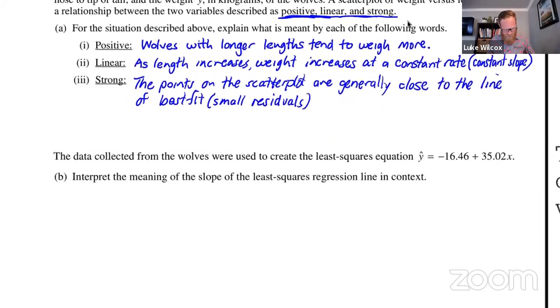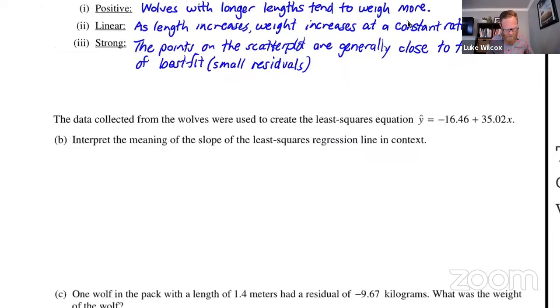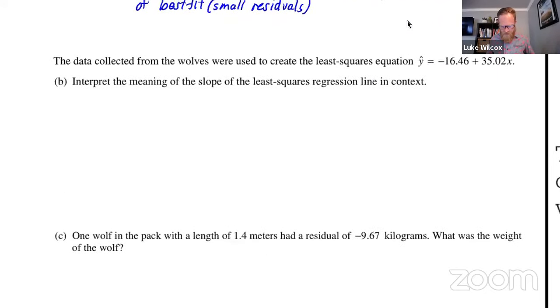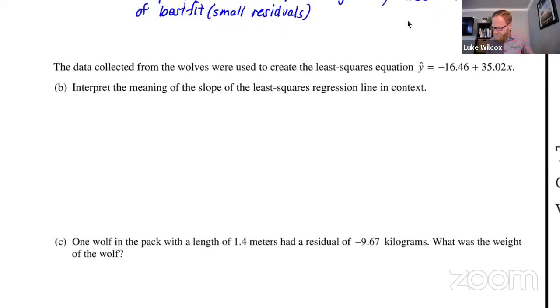Let's move on to part B. So the data collected from the wolves are used to create a least squares regression equation. Okay, a couple of things we want to notice right away. First of all, Y in this particular context is the weight of the wolf. And then X, the explanatory variable, is the length of the wolf. And we have our values there for the line of best fit. And it says, interpret the meaning of the slope of the least squares regression line in context.